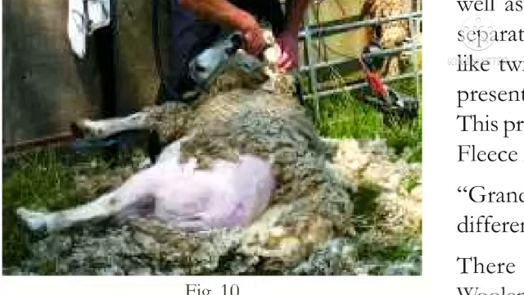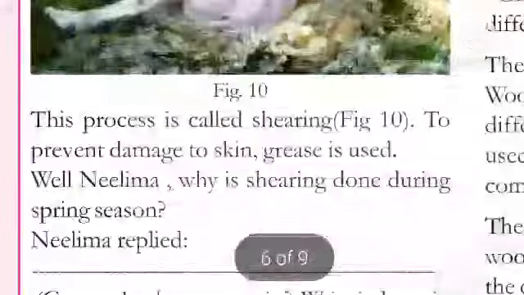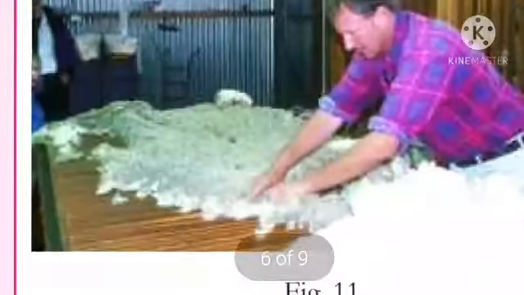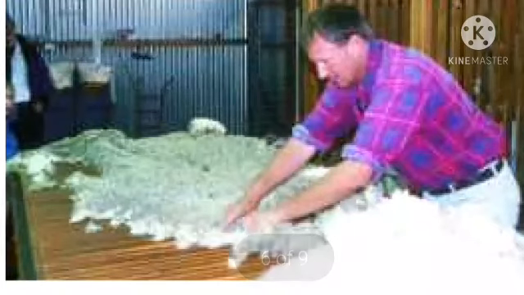Well, Neelima, why is shearing done during spring season? Neelima replied. Neelima, come here. See this big water tank and a spade. Once observe this picture. Here, shaved skin with hair is dipped in such tanks and stirred with a spade. Often, it may be washed under a stream of water as well. They wash under a stream of water, remember.